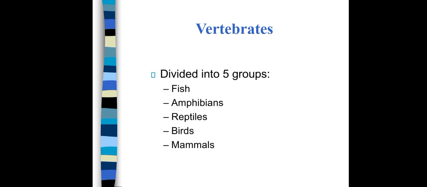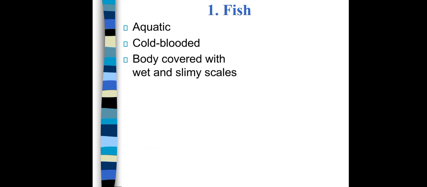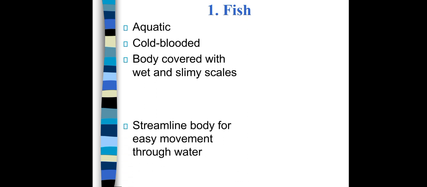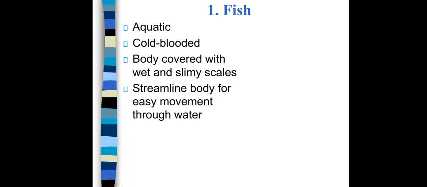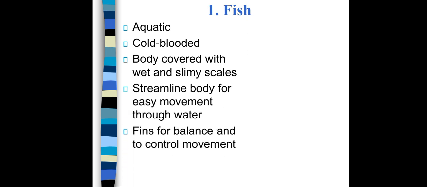Vertebrates. They are further divided into 5 groups: fish, amphibians, reptiles, mammals. Let's see the first one, fish. They are aquatic, they stay in water, they are cold-blooded. It means that they don't have ability to change their body temperature according to the external temperature. Their bodies are covered with wet and slimy scales. Streamlined bodies for easy movement through water.